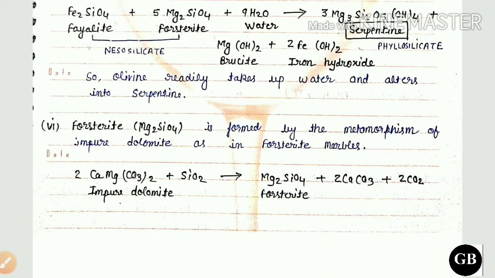Sixth point is forsterite, that is Mg2SiO4, is formed by the metamorphism of impure dolomite as in forsterite marbles. So here we can see impure dolomite reacts with silica, and is converted into forsterite, calcium carbonate and carbon dioxide.